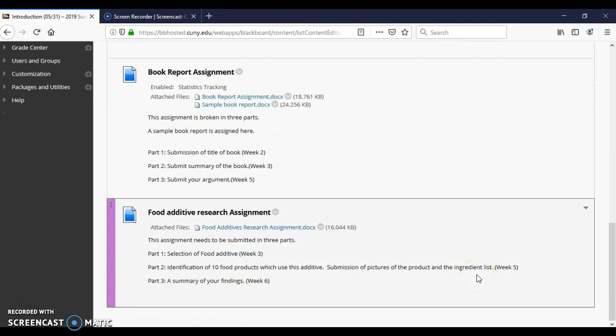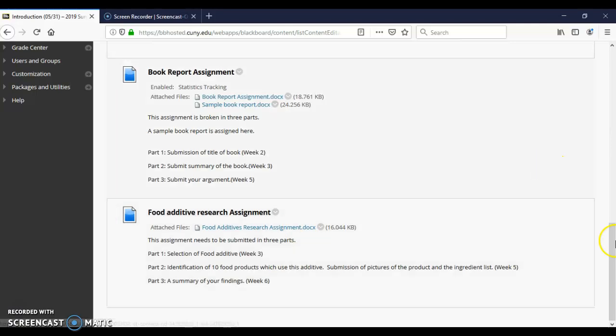Then the next assignment is your food additive research assignment. That is also divided into 3 parts. Here we will focus on selection of a specific food additive. Part 1, you have to select the food additive. Part 2, you have to identify 10 food products that have this additive added. And part 3, you have to summarize your findings. I have also given in detail how to write this particular additive assignment.